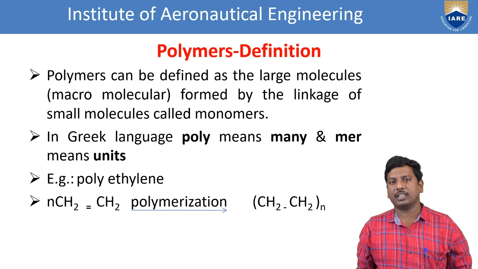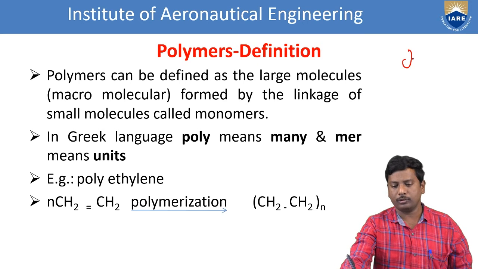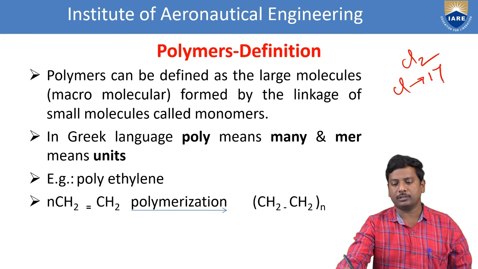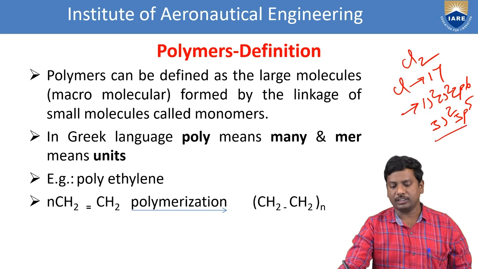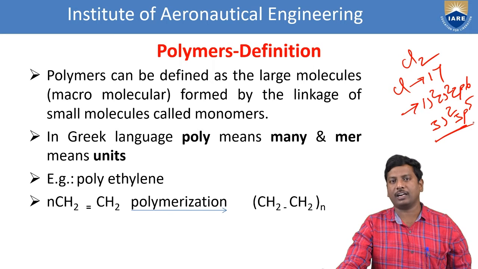Covalent bond is nothing but a sharing of the electron pairs. For example, take halogens like chlorine. What is the atomic number of the chlorine? 17. That means the electronic configuration is 1s2, 2s2, 2p6 and 3s2, 3p5. The outer electronic configuration is 3s2, 3p5. That means 7 electrons are there in its outermost shell.